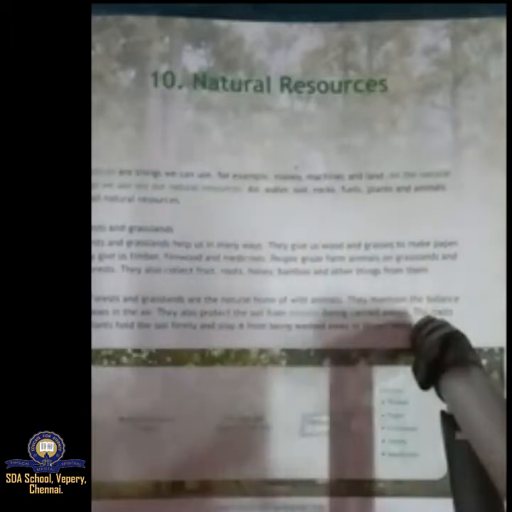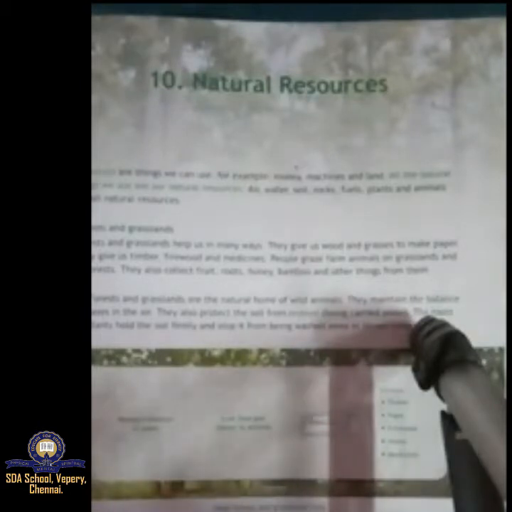So we saw about forest and grasslands, right? Forest and grasslands help us in many ways. It gives us food, medicines, everything, right? And it also gives food and shelter for the animals. Okay, next we are getting honey, medicines, firewood, timber, everything in the forest only.